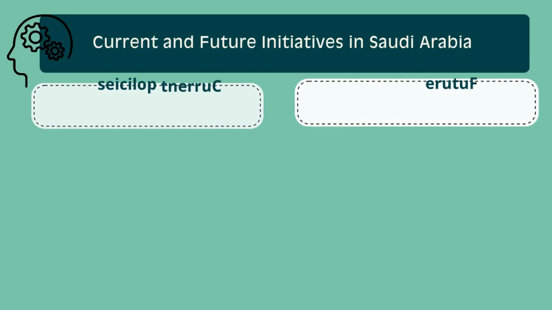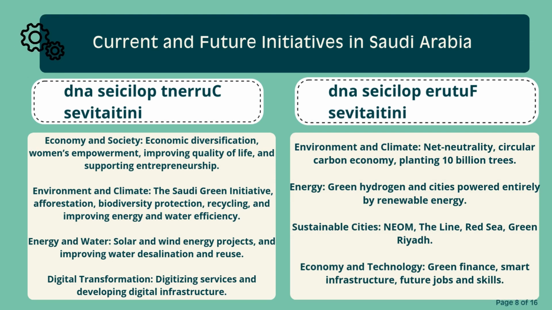Current policies and initiatives we can implement include economy and society: economic diversification, women's empowerment, improving quality of life, and supporting entrepreneurship. Environment and climate: the Saudi Green Initiative, afforestation, biodiversity protection, recycling, and improving energy and water efficiency. Energy and water: solar and wind energy projects, and improving water desalination and reuse. Digital transformation: digitizing services and developing digital infrastructure.